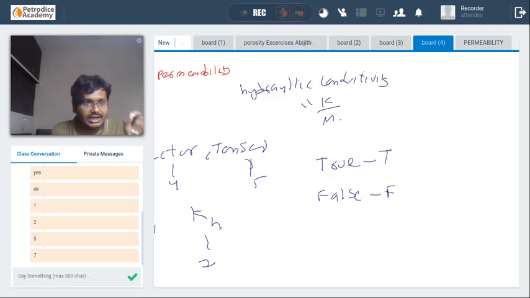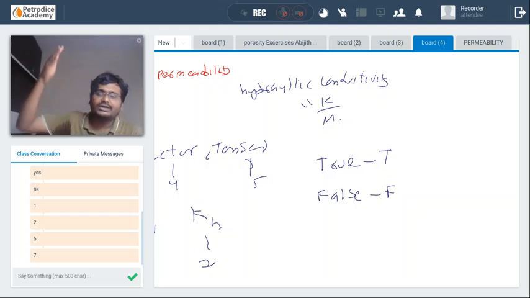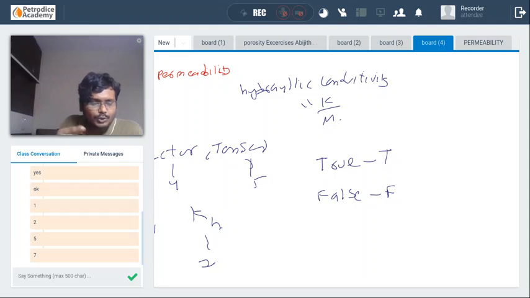Okay, true or false? The vertical permeability of a formation is generally defined as the permeability in the vertical direction, in an absolute vertical direction. Is it true or false?